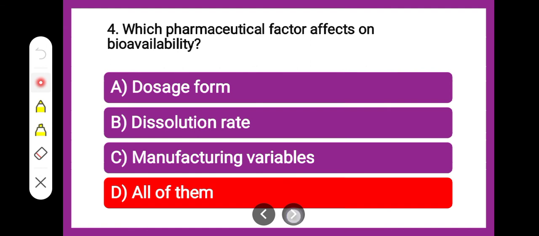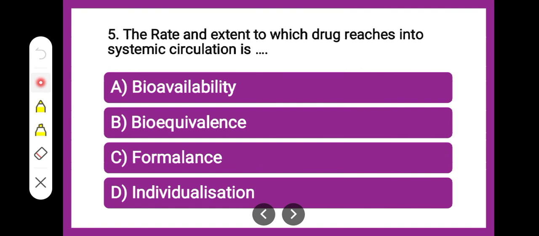Okay, next question is, the rate and the extent to which the drug reaches the systemic circulation is dash. Whether it is bioavailability, bioequivalence, formulence or individualization, which amongst the given is correct for the rate and extent of absorption?